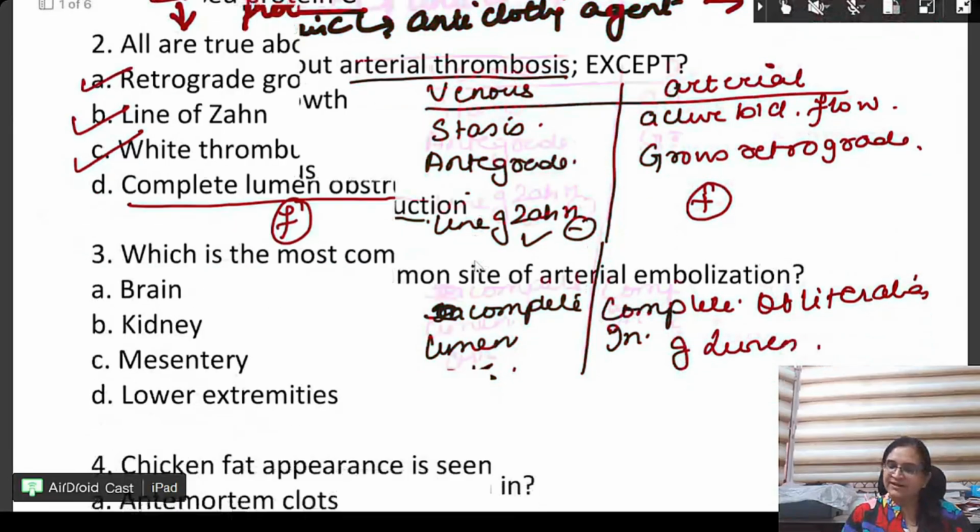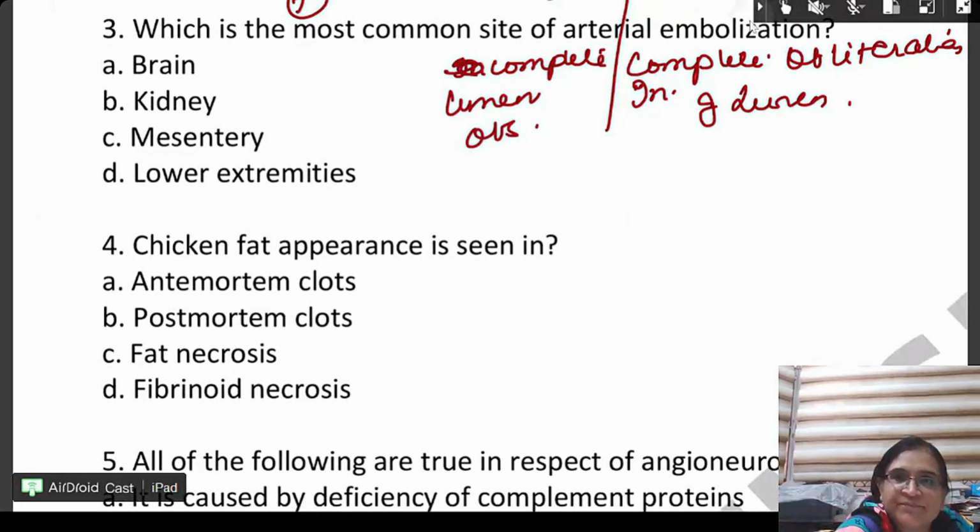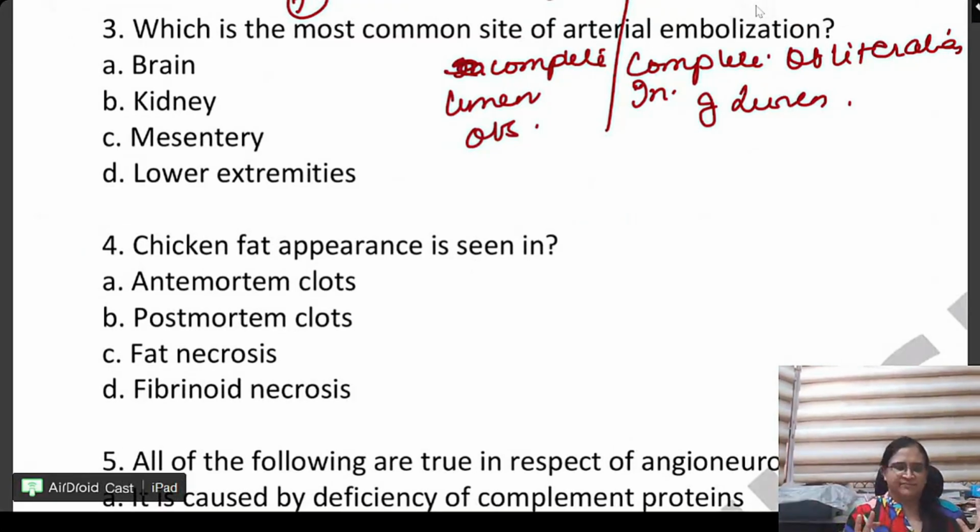Okay. Question number 3, which is the most common site of arterial embolization? You have to do this. This question you just cannot miss. Very good.